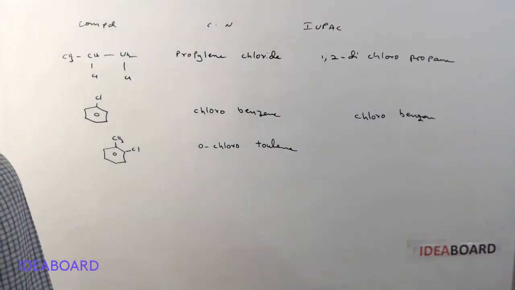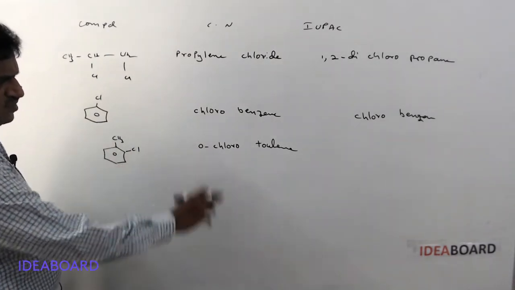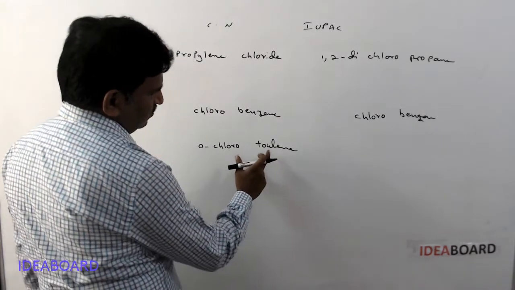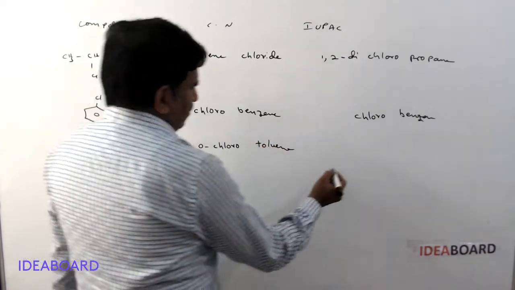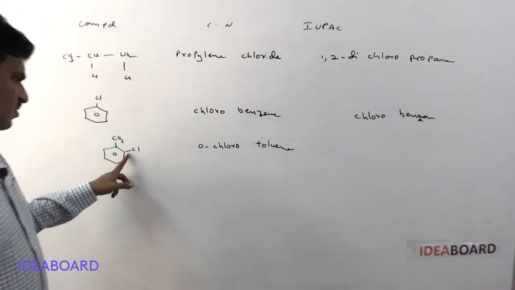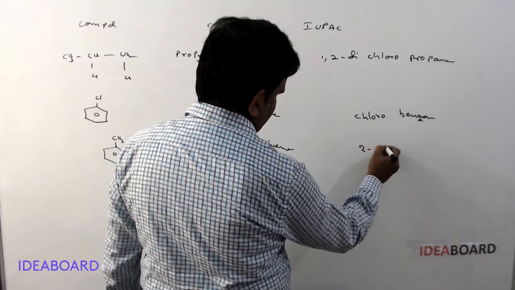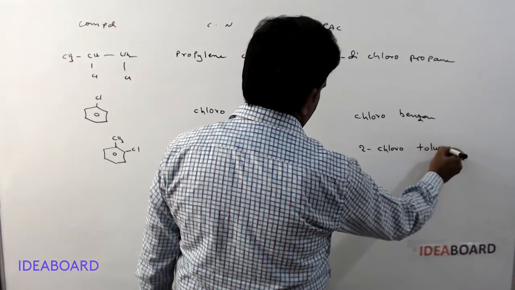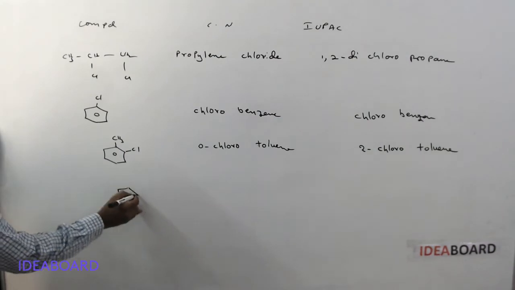Orthochlorotoluene, or this is also called orthochloromethylbenzene. Okay, orthochlorotoluene or orthochloromethylbenzene. And the IUPAC name, with chlorine on the second carbon, is 2-chlorotoluene.